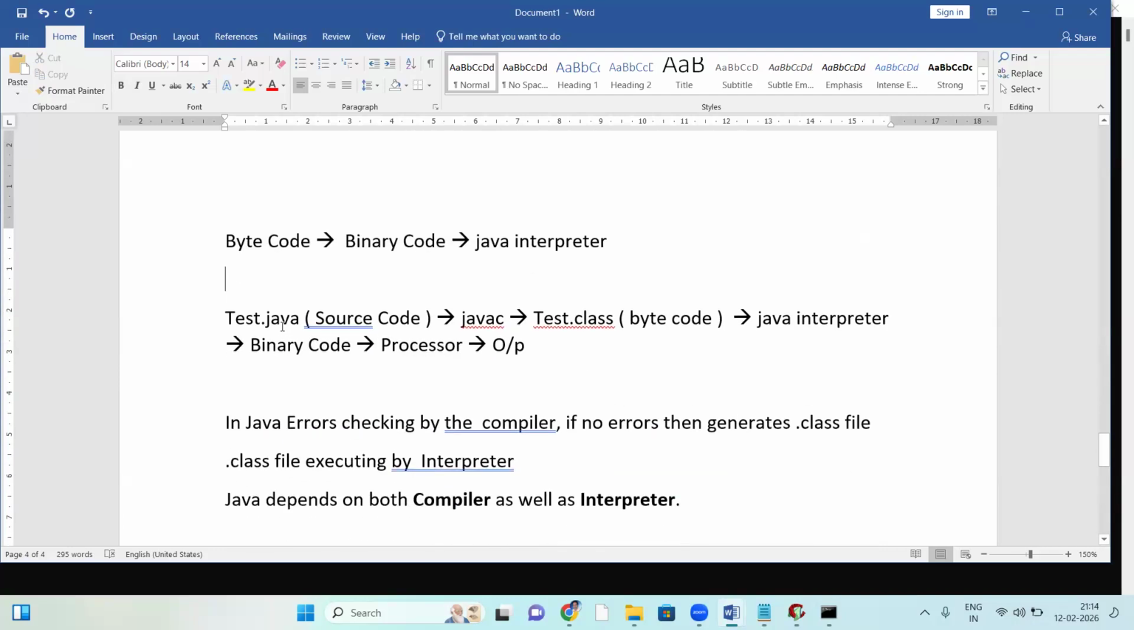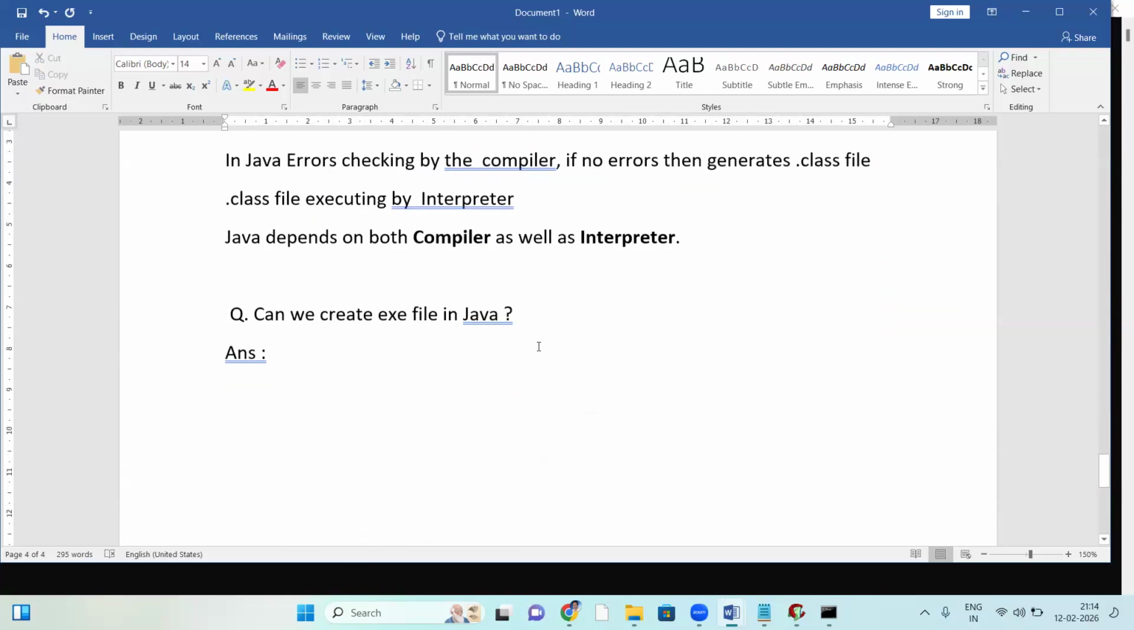Let's go step by step. First, the Test.java source code goes to the Java compiler, which generates the .class file, the bytecode. That bytecode is taken by the Java interpreter, converted into binary code, and given to the processor. So finally it generates the output. That's it.